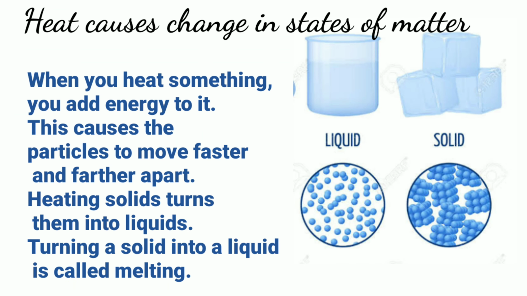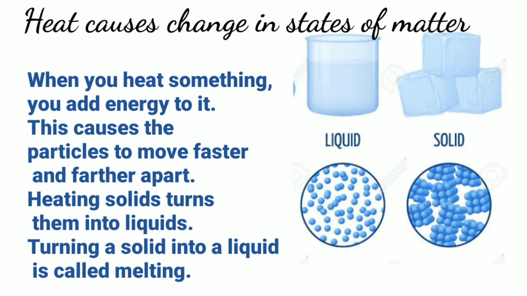Next, heat causes change in states of matter. See, when you heat something, you add heat energy to it. This causes the particles to move faster, because in solid the particles are very close to each other. So particles move faster, they start vibrating about their mean position at very high speed.